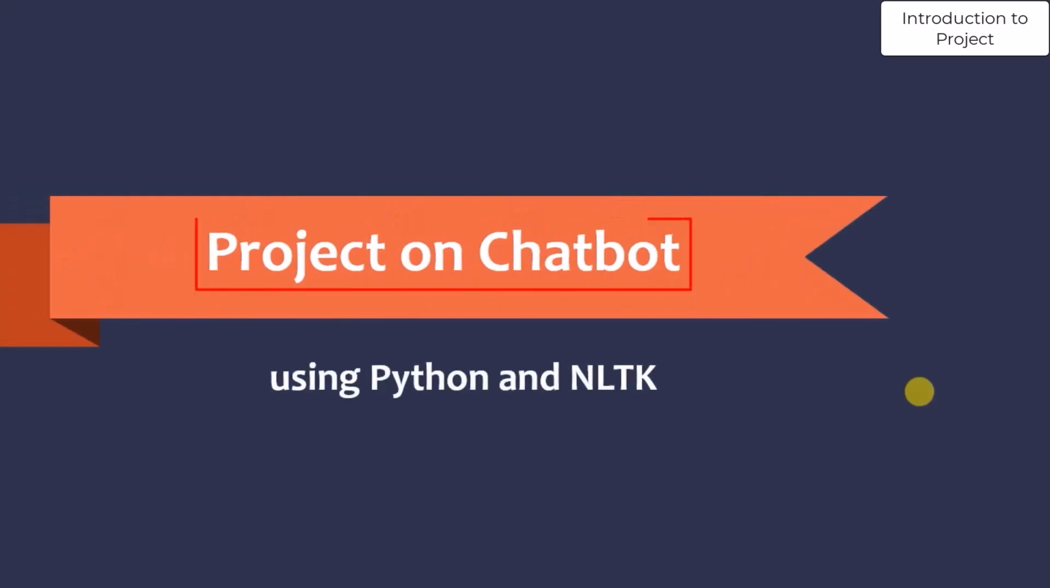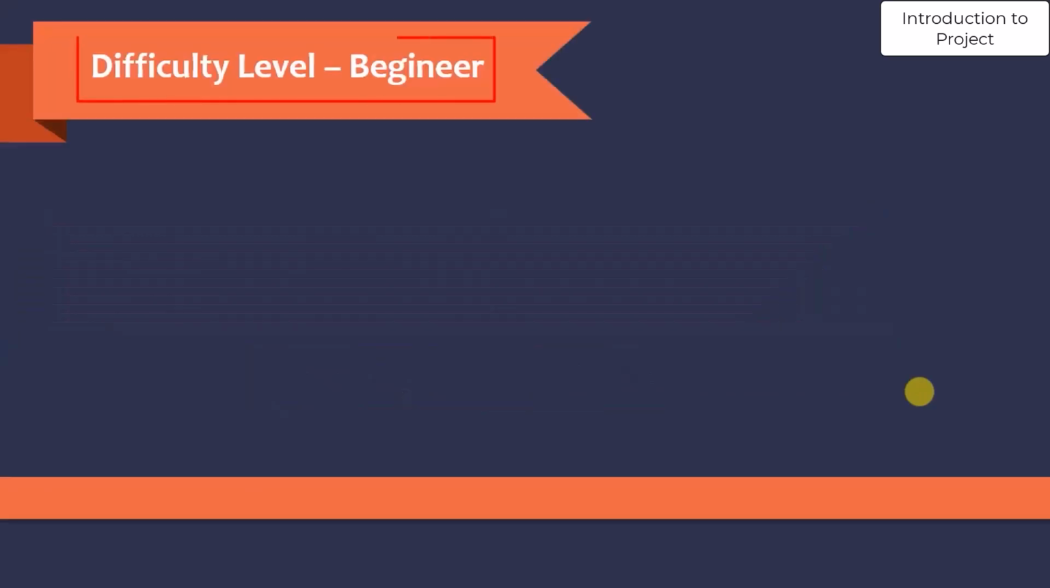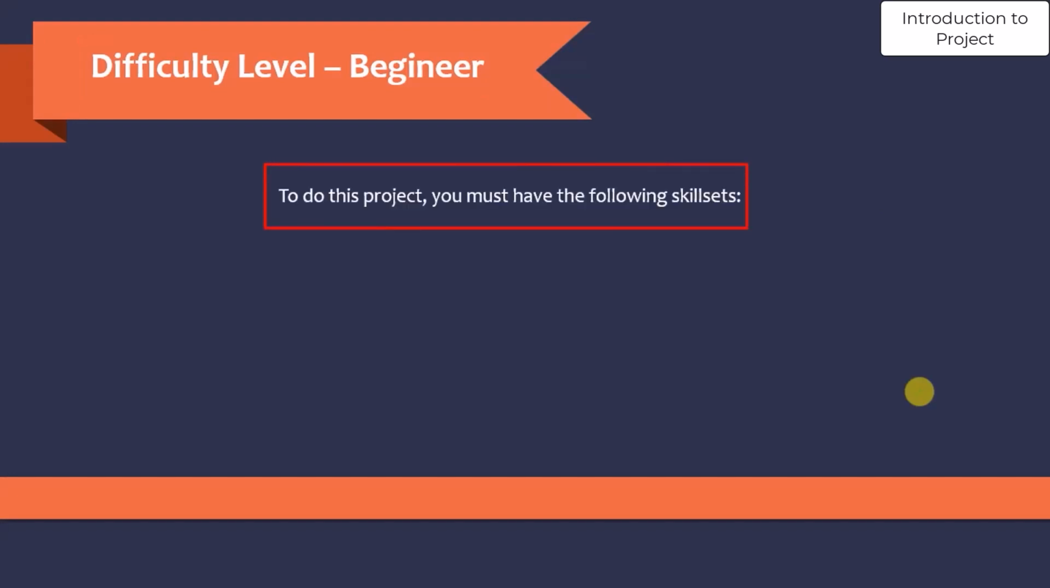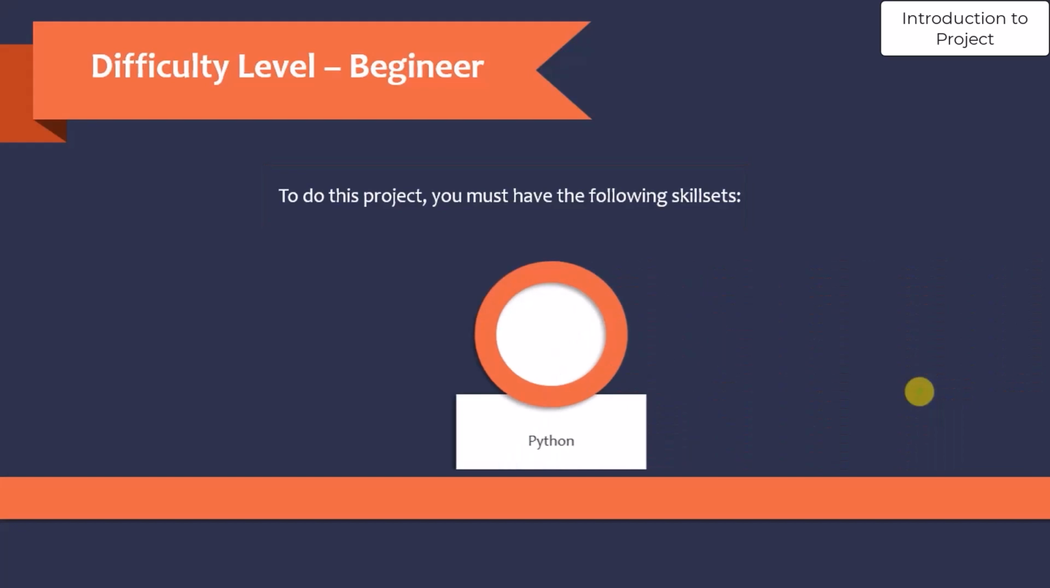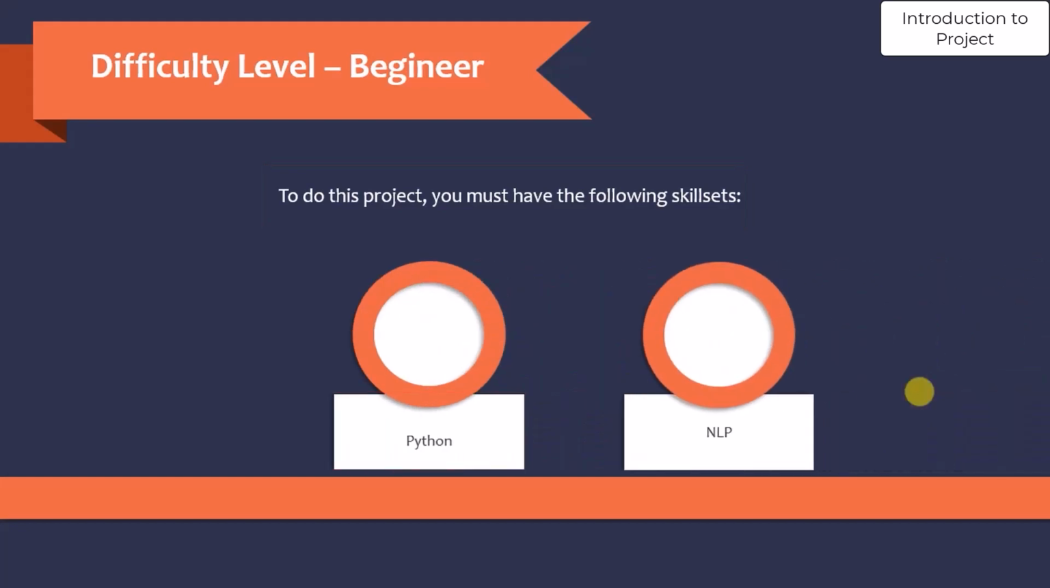In this project, we are going to develop a chatbot using Python and NLTK. The difficulty level of this project is beginner. To do this project, you must have the following skill set: Python and NLP. You should have a good understanding of the core Python and also some concept of natural language processing.